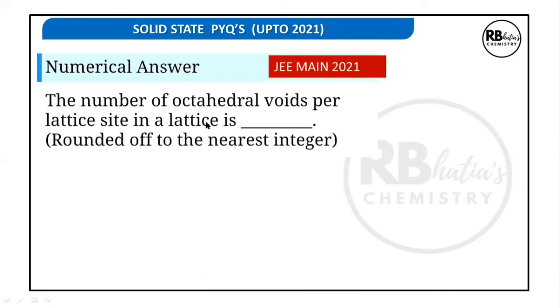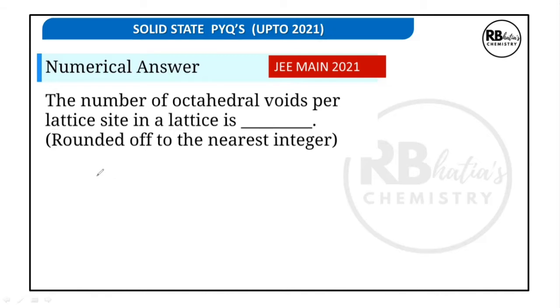Question is the number of octahedral voids per lattice site in a lattice. So it's very important, number of octahedral voids per lattice site, that means per atom, is equal to 1. We know the number of octahedral voids are equal to the number of atoms per unit cell, and atoms are present at lattice sites. So the number of octahedral voids per lattice site in a lattice is 1.